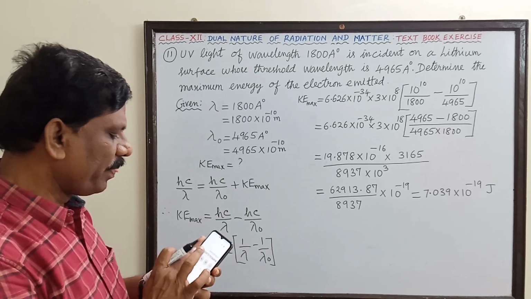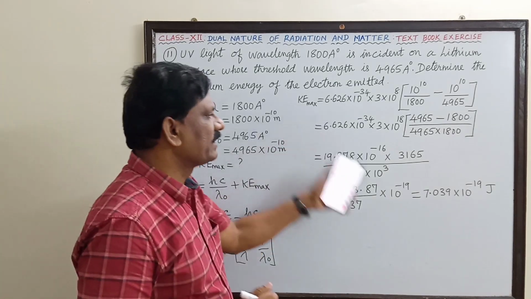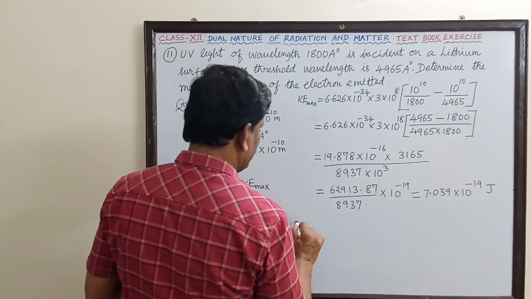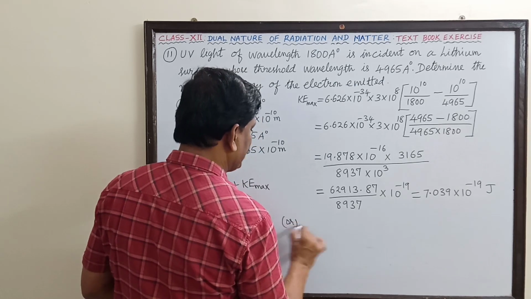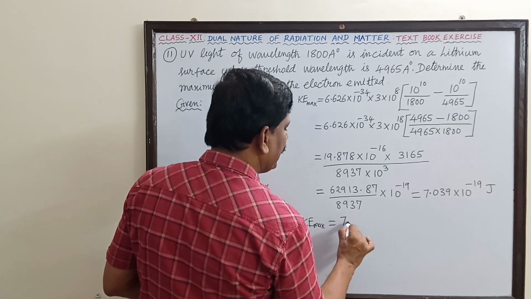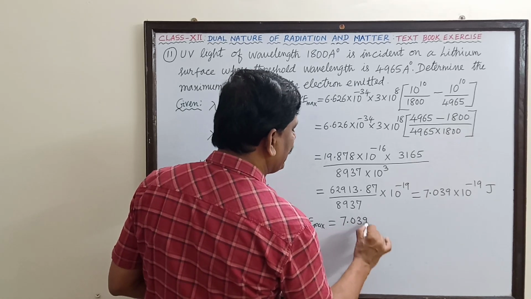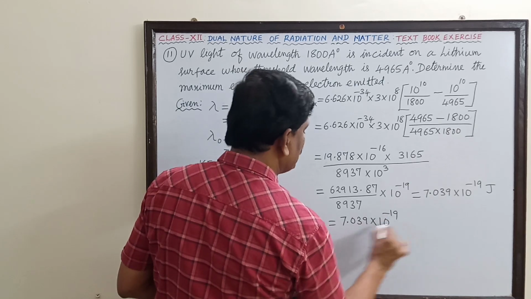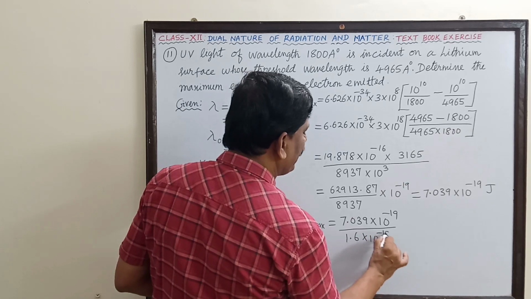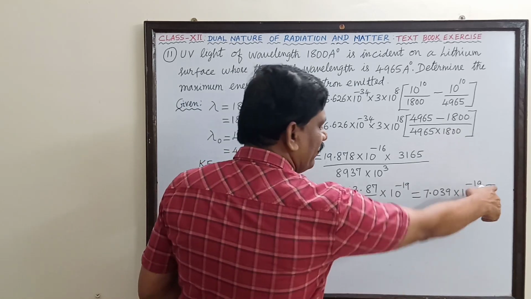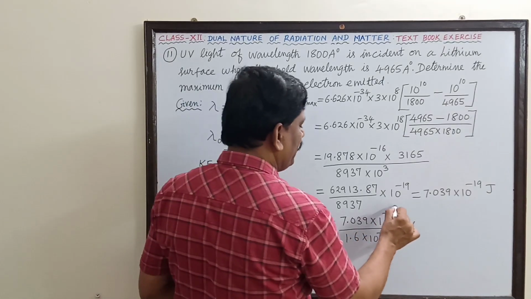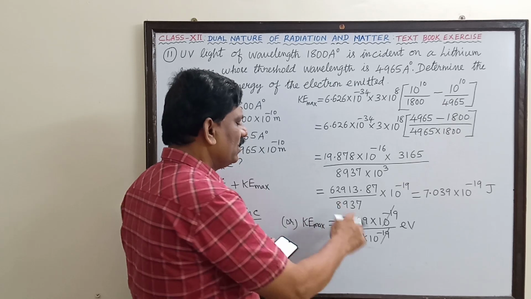This is the SI unit. Suppose you want to express this kinetic energy in electron volt, then you have to divide this by the charge of the electron. We can also express the maximum kinetic energy in electron volt: 7.039 into 10 to the power of minus 19, divided by the electronic charge, 1.6 into 10 to the power of minus 19, so that the unit will be converted from joule to electron volt. Now 10 power minus 19 gets cancelled.